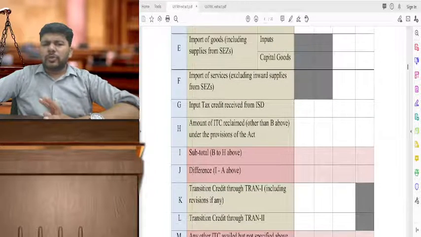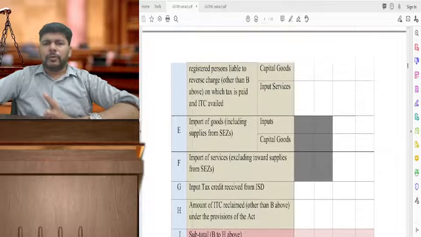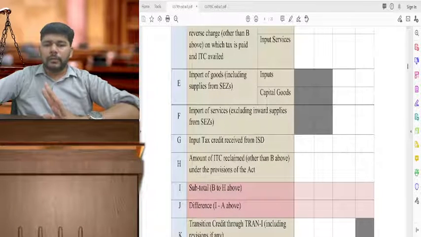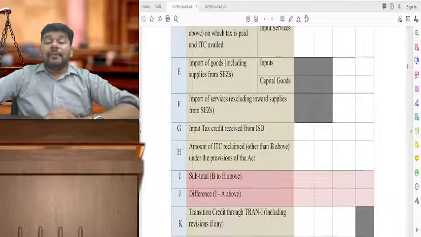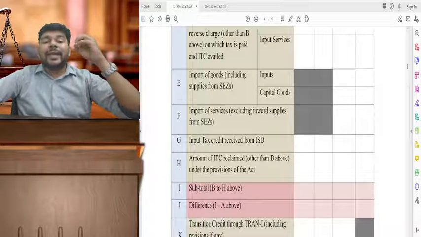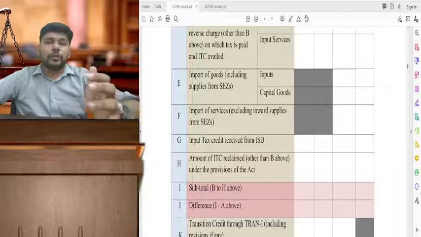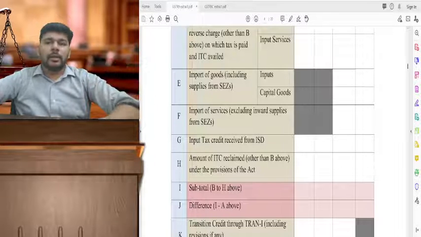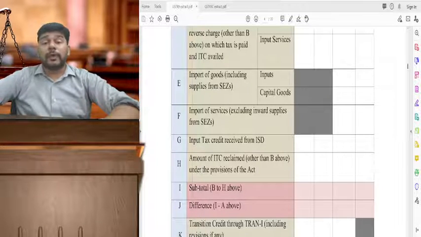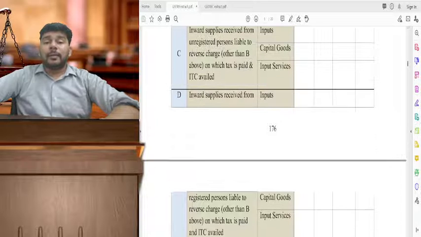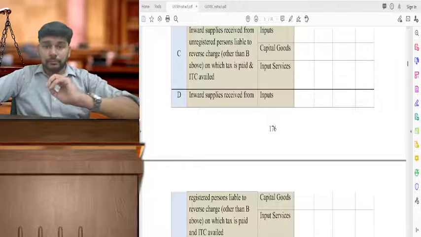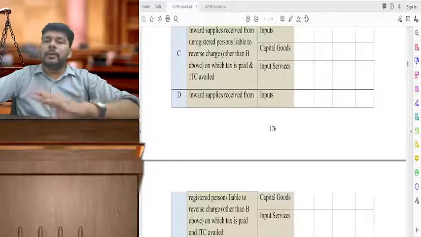There's not much question of transitional credit in 21-22, so we are just keeping it aside for a while. Any bifurcation of the credit, to the extent possible, please give it and please report it. I know it's a bit of a tedious job to do that, but if it is available, there's nothing like it if you are able to give that filtered report. Like I said, the amendment stresses upon capital goods credit to be reported separately.